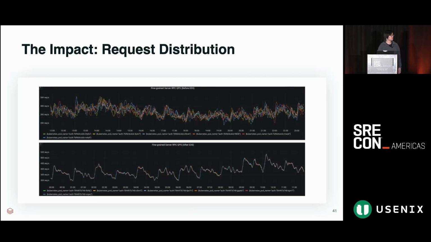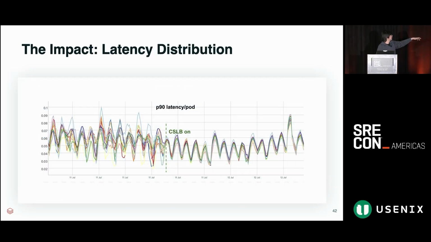And so we decided to roll this out again, sent it through our testbed, sent it through our production services. And just like round robin, just like a random distribution, we found that in the stable state, this gave very good results. The request distribution from before on top and after on the bottom, we found that everything became way more stable. And not just on the request distribution end, we found that this gave us great gains in terms of the latency stability of our various services.